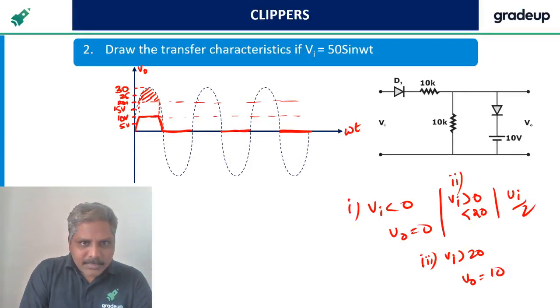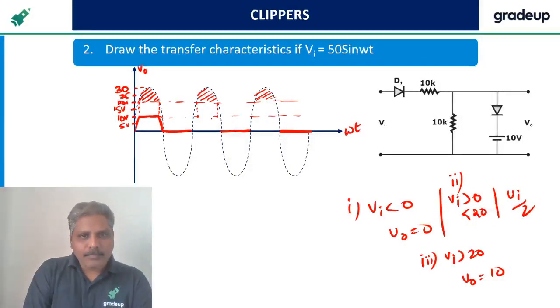So if it is greater than 20 portion, are you getting how I am plotting? Greater than 20 means output should be 10 volts. This one. Remaining part, it should be same as input. Shape is same but half of the input.